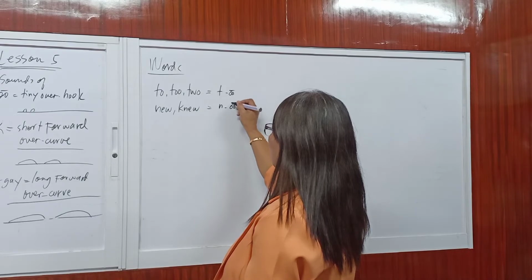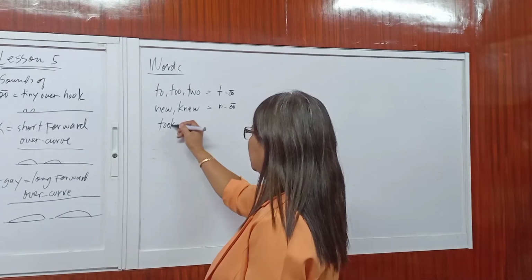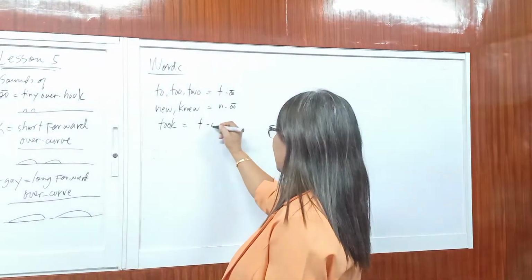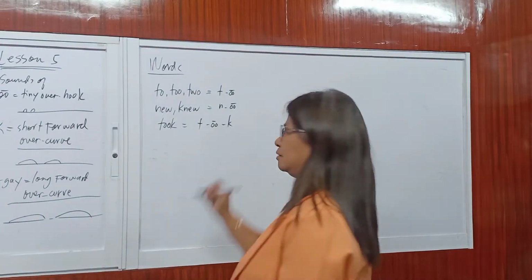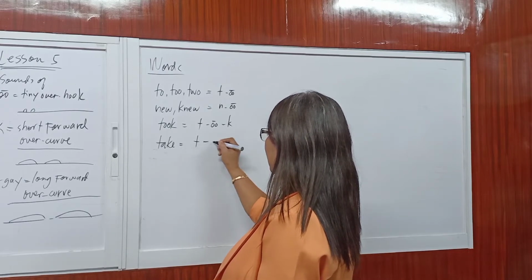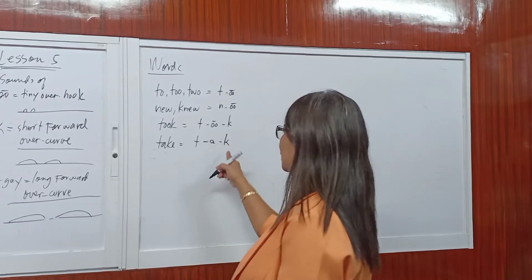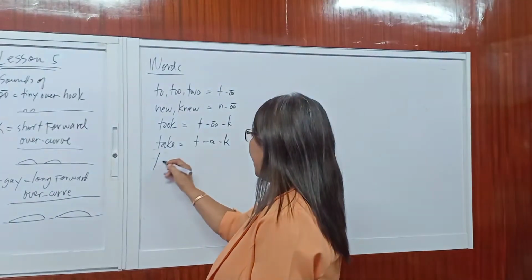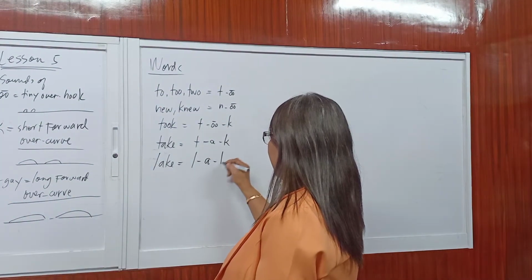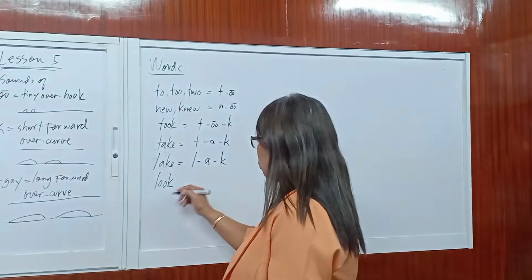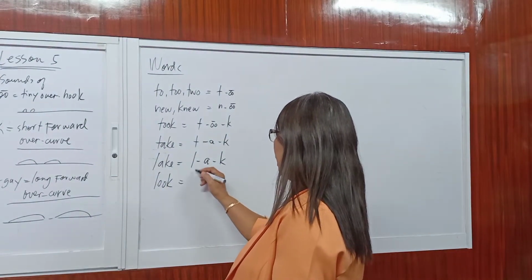And U. Hook. So may K na tayo. The sound is T-U-K. The sound is T-A-K. So may K po siya. Then we have lake. L-A-K. Then you include also U in the word. So you have look.